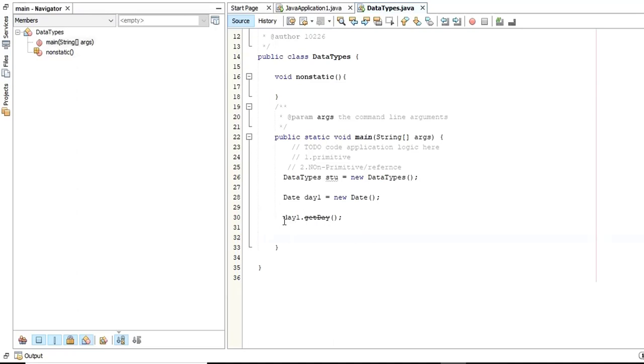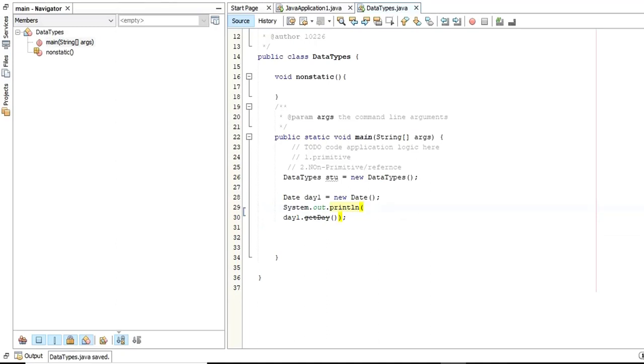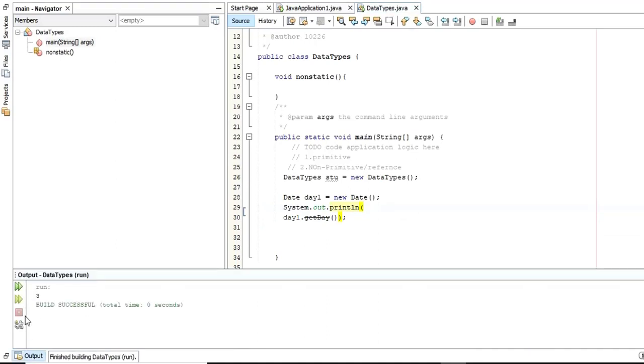Here I'm going to use system.out.println after this declaration, and instead of Ranjan, I'm going to print day1. When I save and refresh, you would see it's returning 3 because today is Wednesday. Sunday is 0, Monday is 1, Tuesday is 2, Wednesday is 3. That's the reason why it's returning 3 as a value.